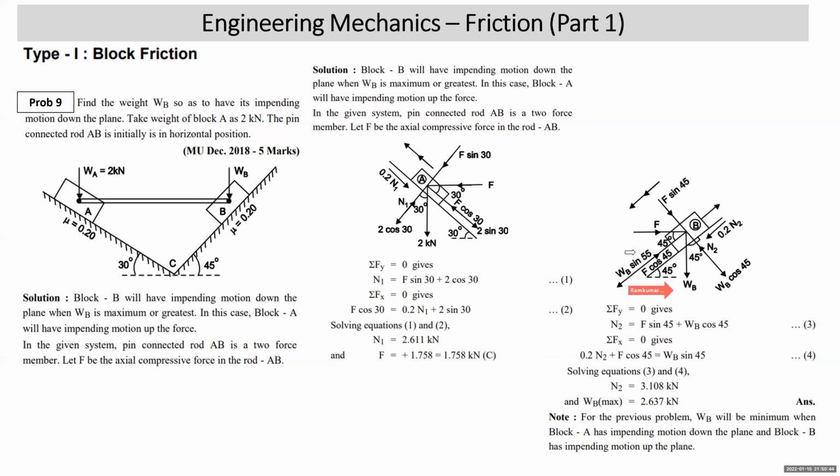Impending motion is down the plane. Friction will be up the plane. Here one correction is left in this. Here in the FBD of this block B, the motion is down the plane, so this friction is up the plane. So there is a small correction in that, although in the working I have taken it correctly.